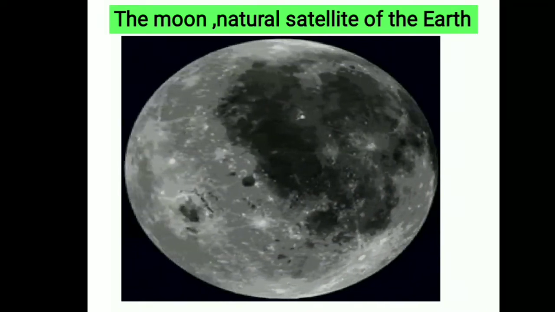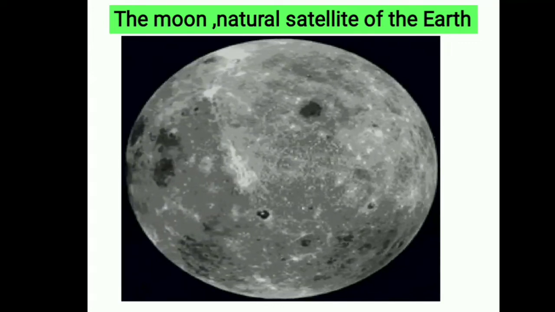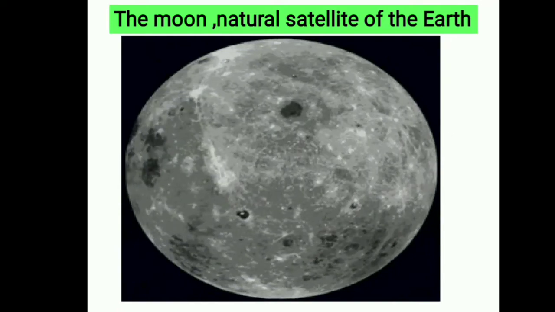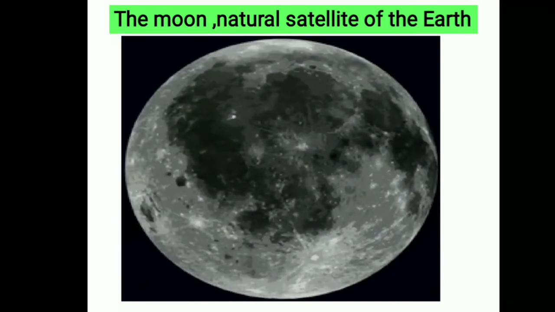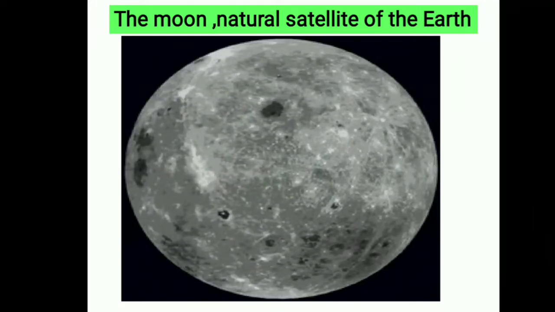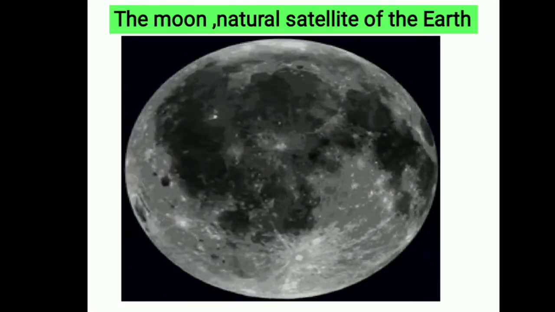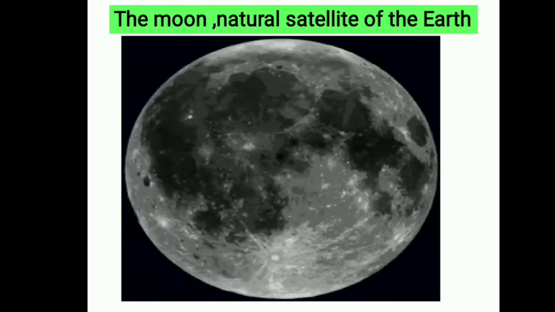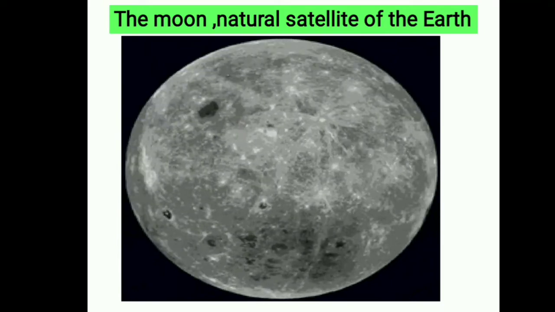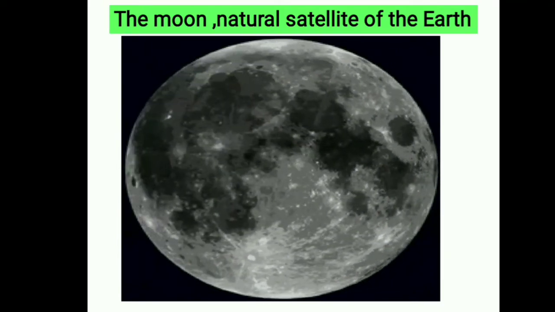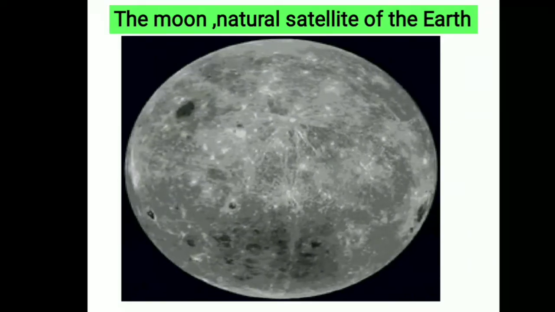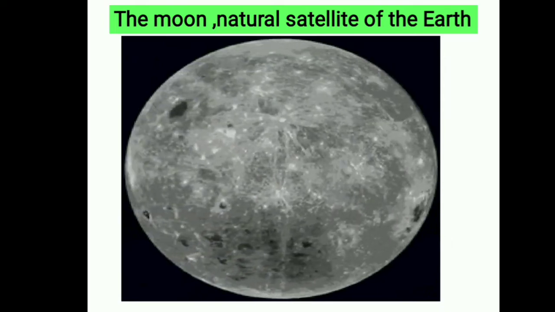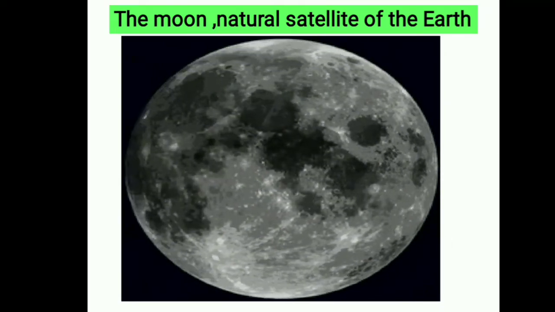The moon spins on its own axis in 27 days, as well as revolving around the earth, which also takes 27 days. Both rotation and revolution take 27 days. That's why, as a result, only one side of the moon is visible to us on the earth. The moon does not have conditions favorable for life. There is no life on the moon, and no atmosphere. There is no air, no water, and no plant life.